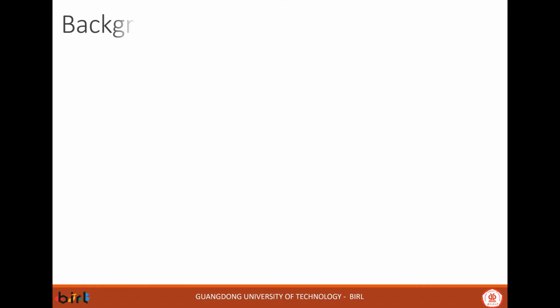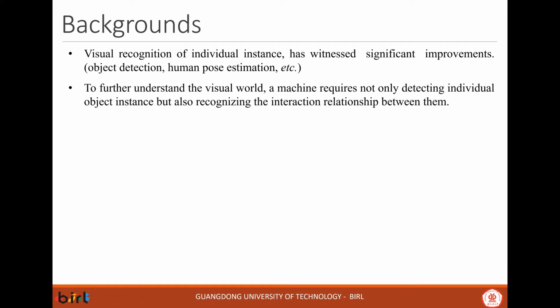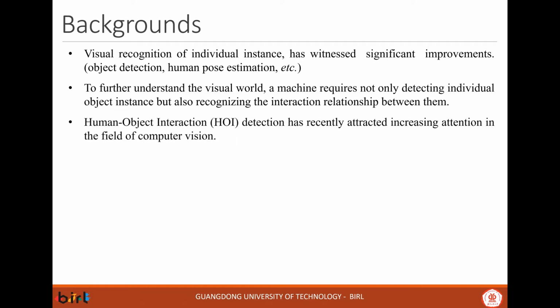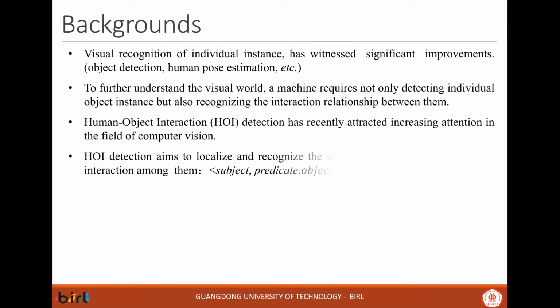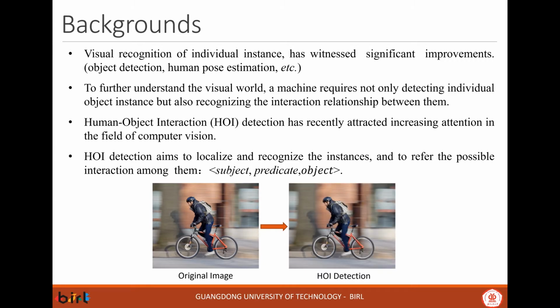Over the past few years, visual recognition of individual instances, such as object detection and human pose estimation, has witnessed significant improvements. However, to further understand the visual world, a machine requires not only detecting individual object instances, but also recognizing the interaction relationship between them. Therefore, human-object interaction detection has recently attracted increasing attention. Generally speaking, given an input image, HOI detection aims to localize and recognize the instances, and then to infer the possible interaction among them.